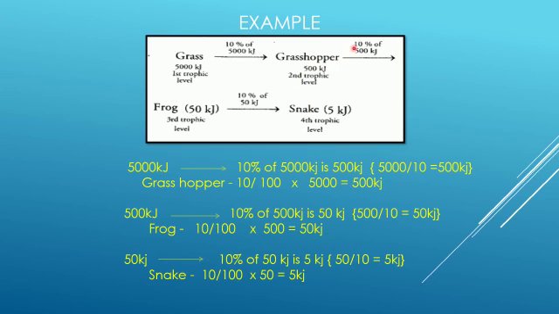Then 10% of 500 kilojoules, so the frog is going to get 50 kilojoules. Then 10% of 50 kilojoules is 5 kilojoules, that is, the snake is going to get 5 kilojoules of energy. So like this, the energy is transmitted from one level to another level in the food chain.